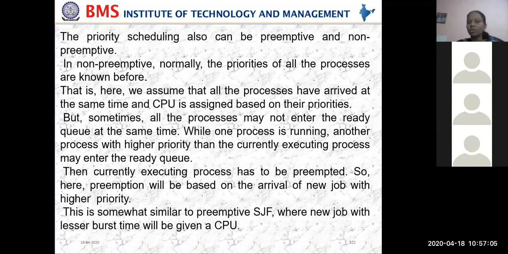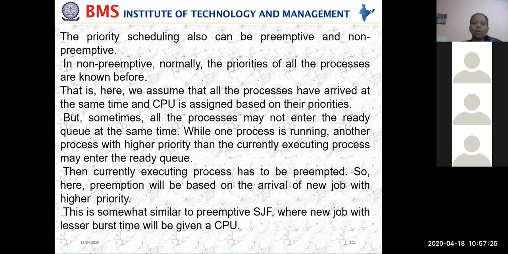Priority scheduling can also be preemptive and non-preemptive. What is preemptive and what is non-preemptive? Preemptive means that before my work is completed, I may leave the CPU. Non-preemptive means that unless my work is done, I will not leave the CPU.